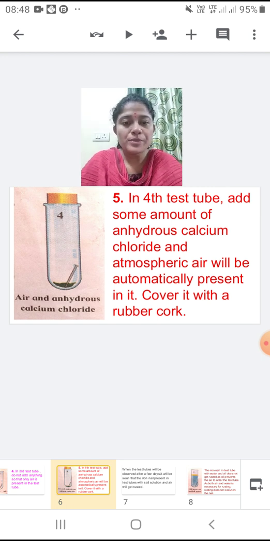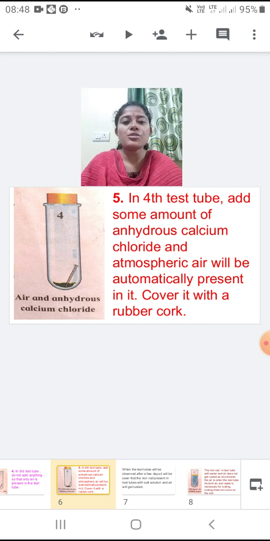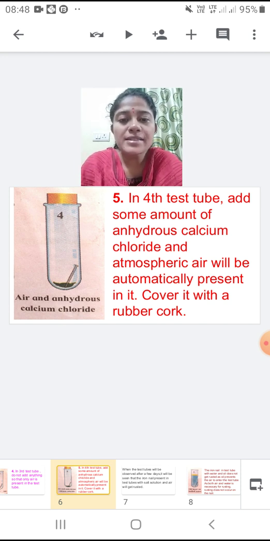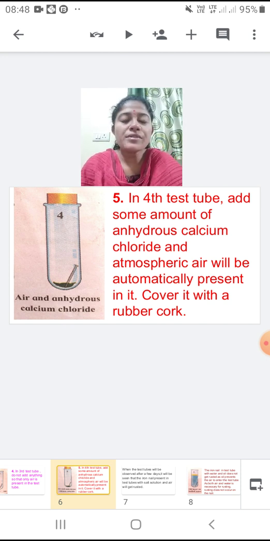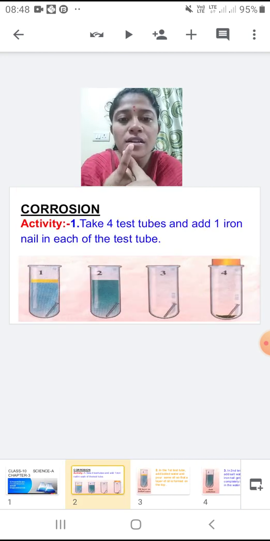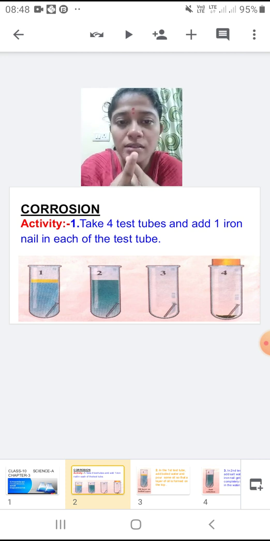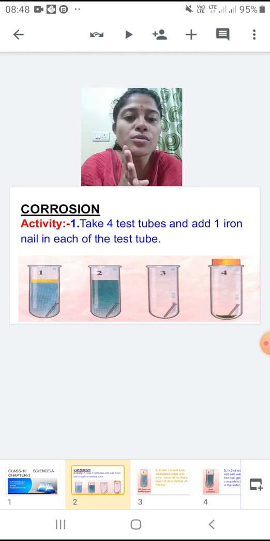In the last test tube, the fourth test tube, some amount of anhydrous calcium chloride is taken, the powder of calcium chloride, and some atmospheric air will definitely be present inside it. And we have to cover it with a rubber cork. So we have taken 4 test tubes. In the first one, you can see, we have taken some boiled water and oil. In the second one, salt solution. In the third one, nothing, only air is present. And in the fourth one we have taken anhydrous calcium chloride.